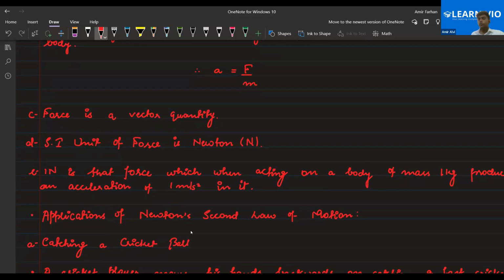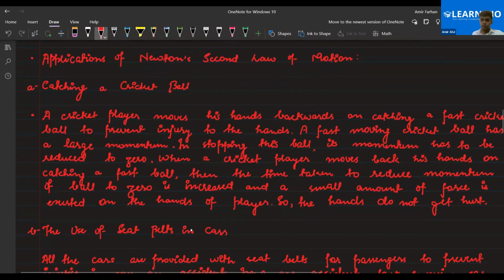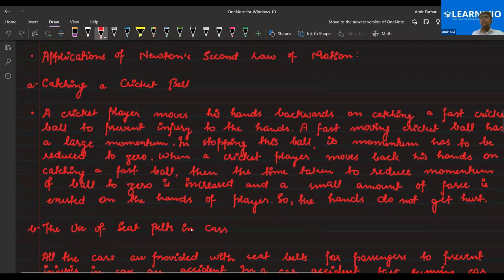Now let's understand the applications of Newton's second law of motion. There are some basic conceptual questions, like catching a cricket ball. Why do we take our hands backward when catching a ball, or any object traveling with very high speed? We have to increase the time to reduce the change in momentum, so the force applied would be less. Force is m(v minus u) by t, so if you increase the time, the force will decrease.